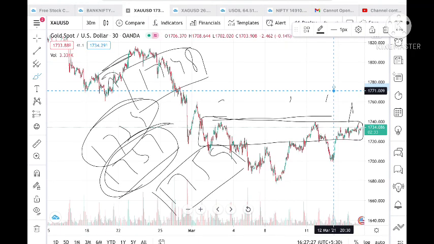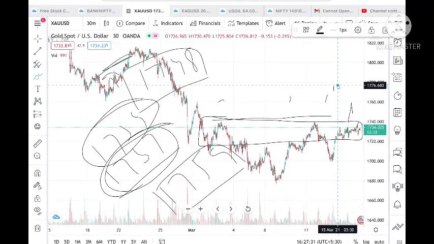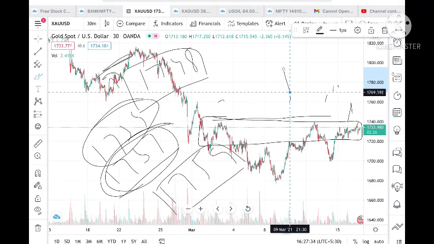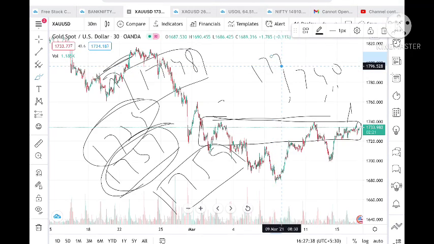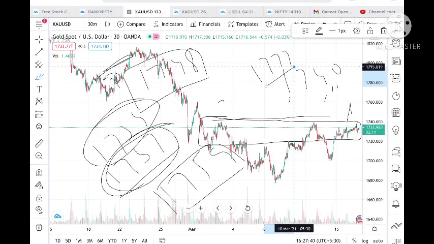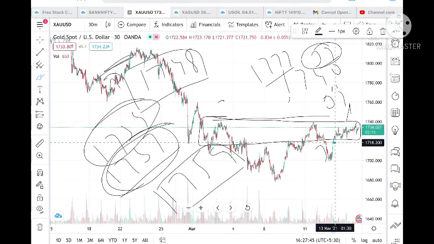These targets I'm telling you: suppose you have bought at around 1740 and now the target you have reached is around 1777. So we are in profit of $37. Once this 37 comes down to 33, then you should exit the trade for the day. You getting me? This is what you have to do.